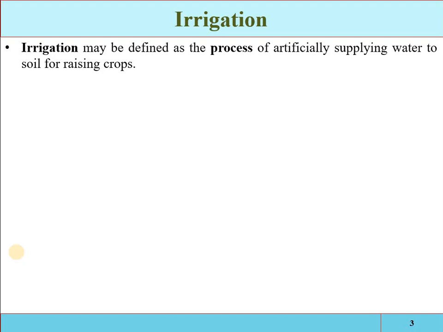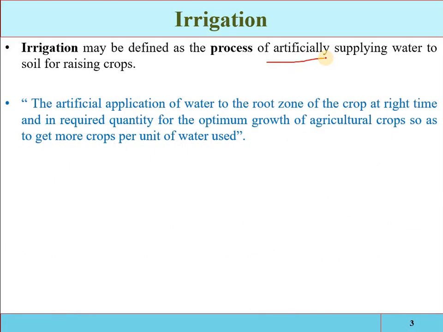We have also discussed that rainfall, the natural availability of water, is not constant, both spatially and temporally. So we need an artificial supply of water. That artificial supply of water to an agricultural area for the raising of crops is called irrigation. Simply, it is the artificial application of water to the root zone, and that is the required point.